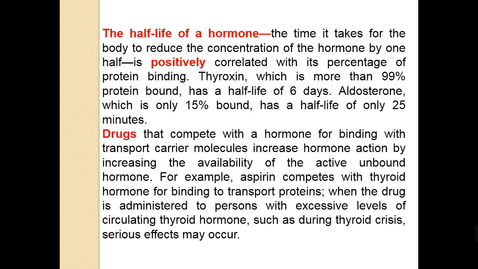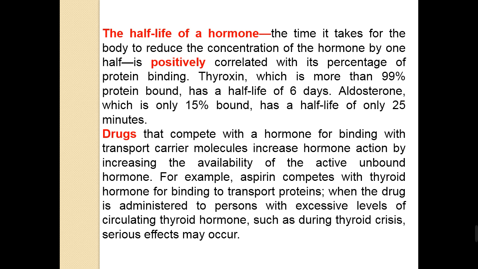The half-life of a hormone means the time it takes for the body to reduce the concentration of the hormone by 1/2. When the hormone is released, the time that the body takes to reduce its concentration to 1/2 is the half-life of the hormone.